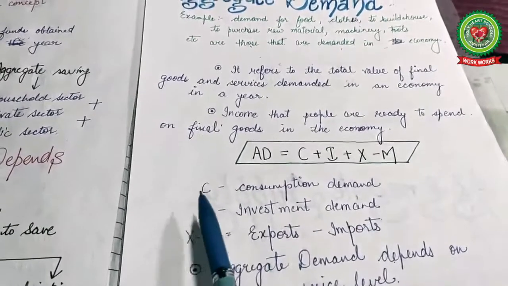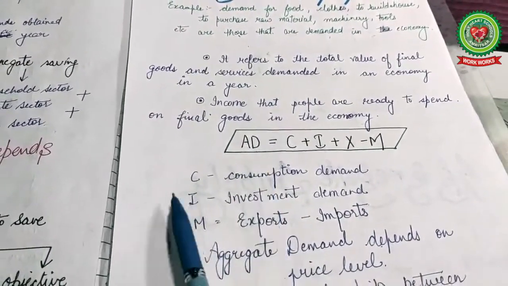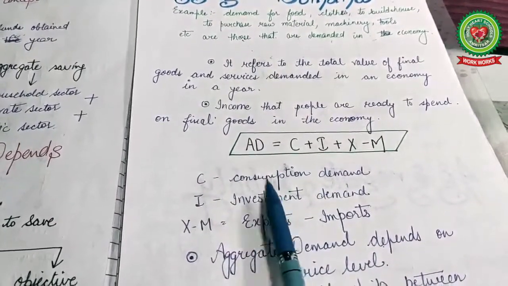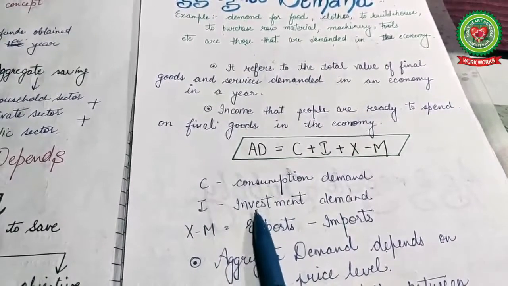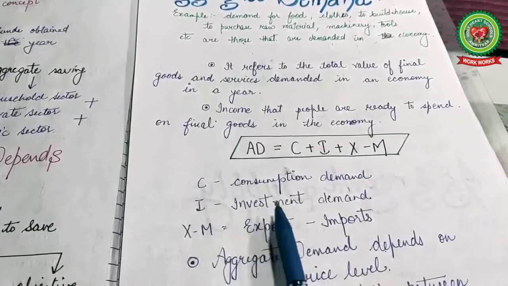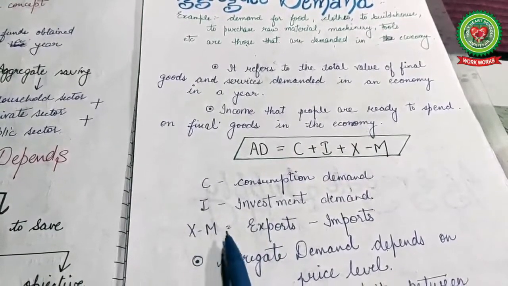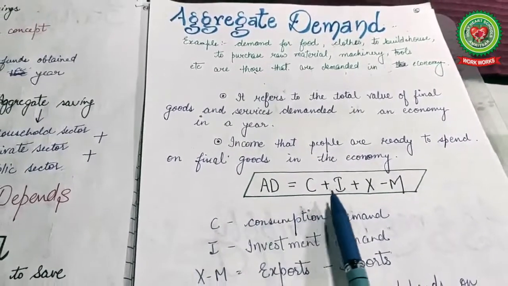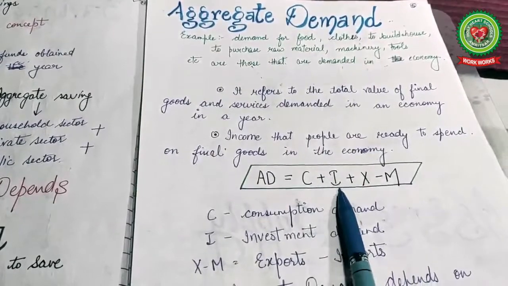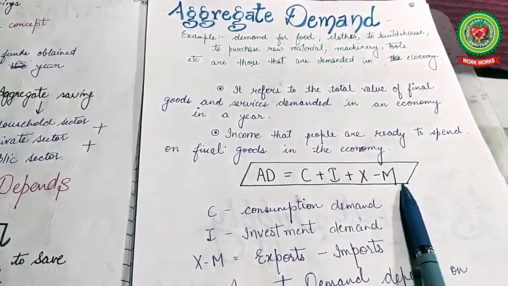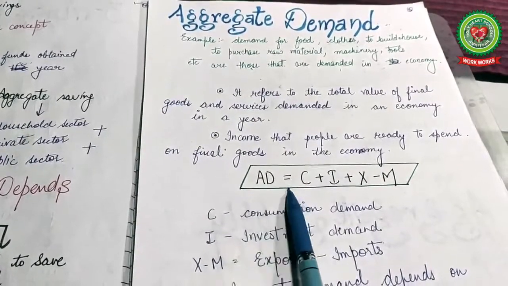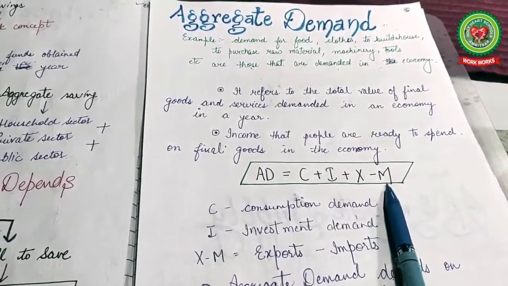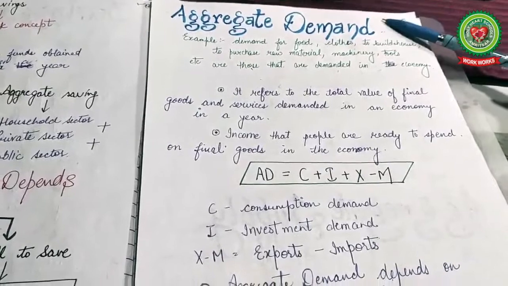How do we write aggregate demand? C is for consumption demand, that is, consumption of goods and services. Investment demand means goods demanded for investment purposes like machinery and tools. And X minus M includes exports and imports. So aggregate demand is consumption plus investment plus exports minus imports. That is, aggregate demand equals C plus I plus X minus M. That term is aggregate demand.